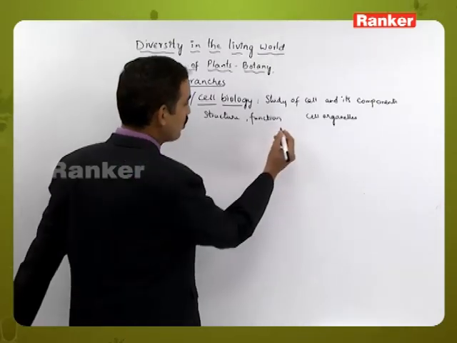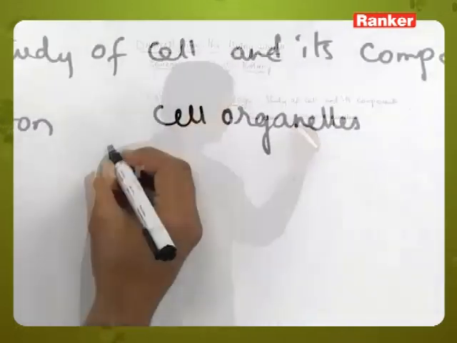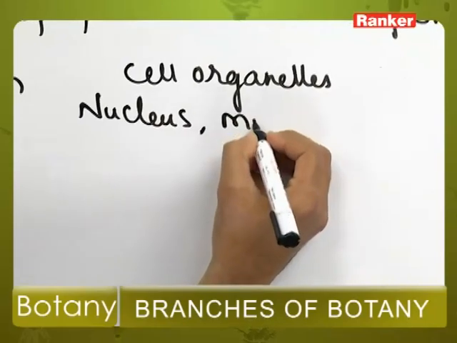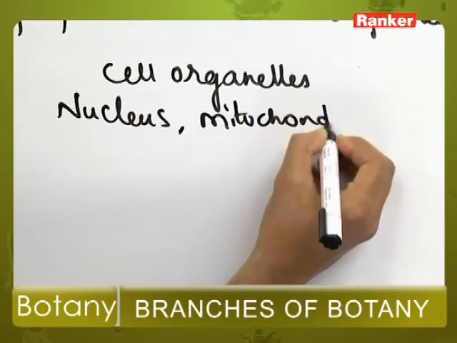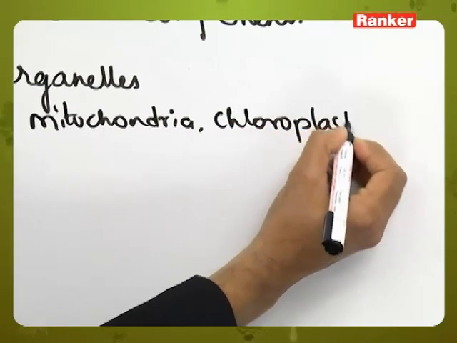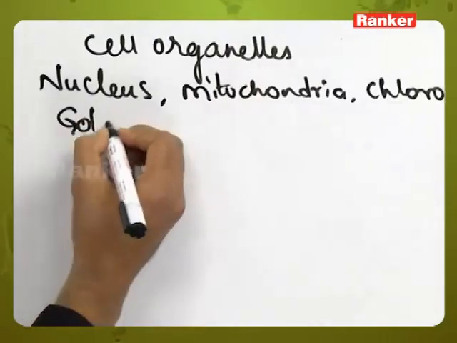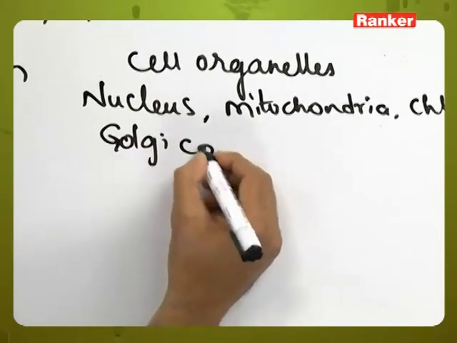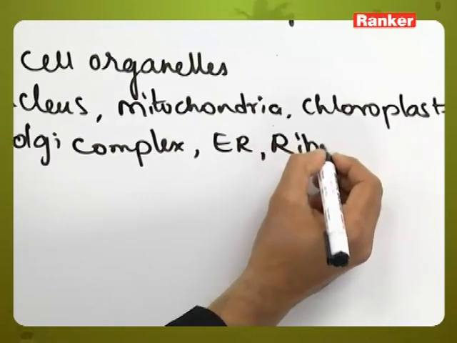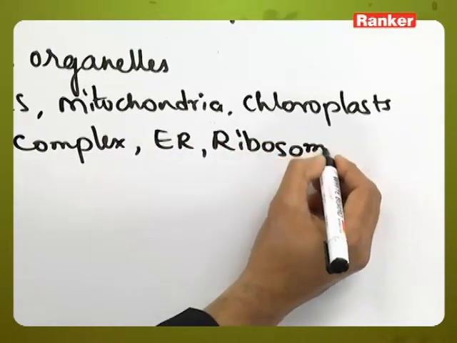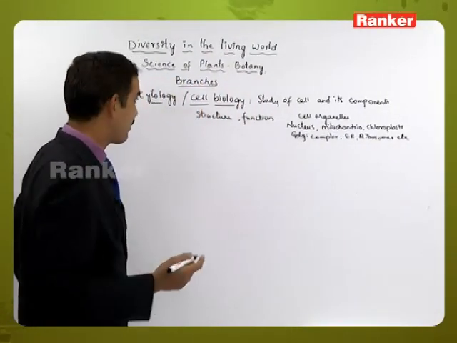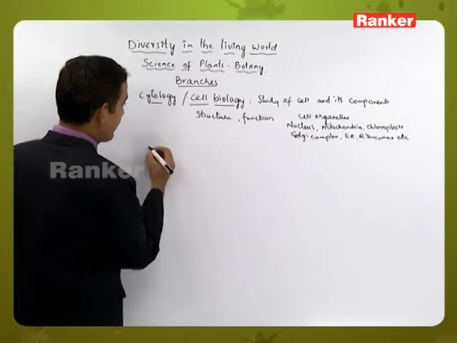So here it also includes the study of all cell organelles, including nucleus, mitochondria, chloroplast, that is plastids, Golgi complex, endoplasmic reticulum, ribosomes. So likewise, whatever the cell organelles which are present, the study of all this is part of cell biology. Next one is embryology.